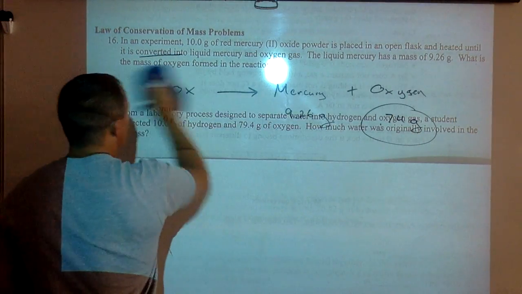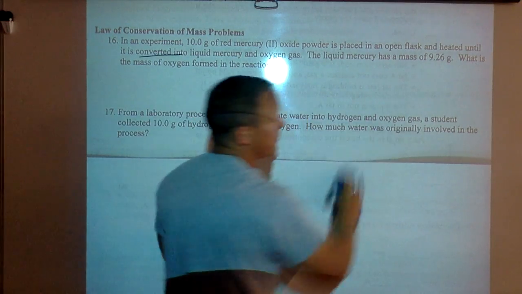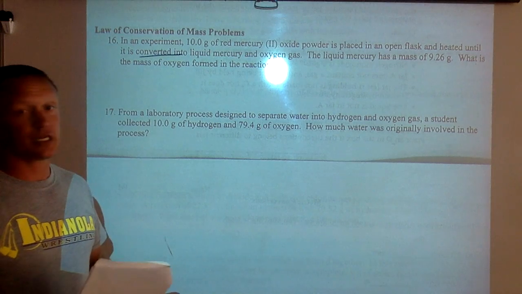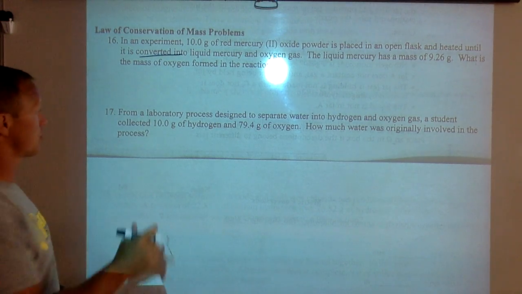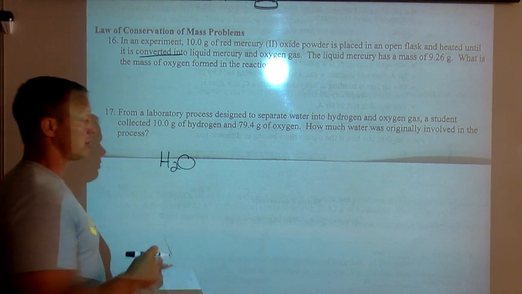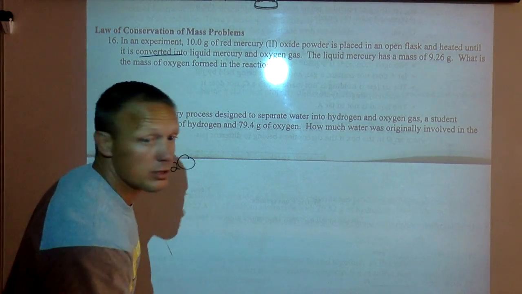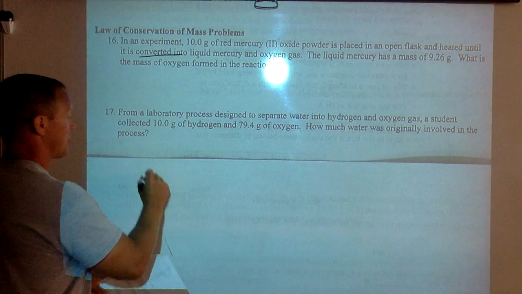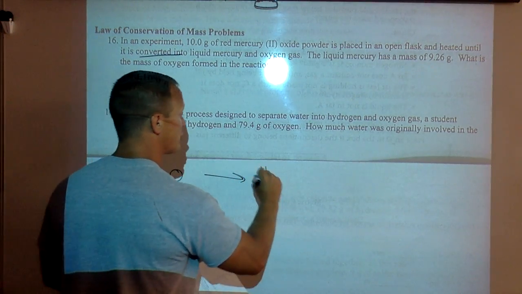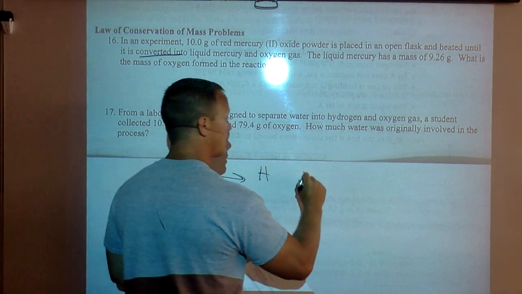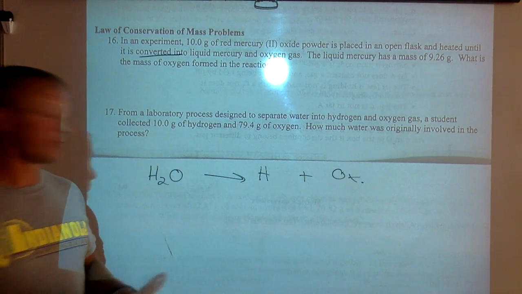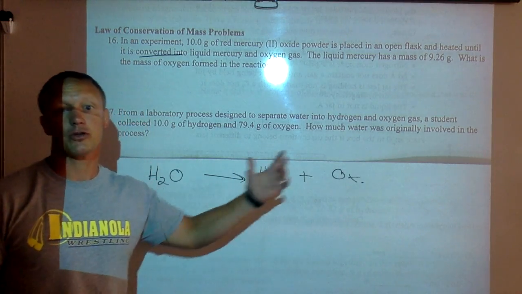The 17 here says, a laboratory process designed to separate water into hydrogen and oxygen. Okay, so you probably know that water is H2O. So we're going to take water, and they're separating it into hydrogen plus oxygen. Now this is really H2, that's really O2.